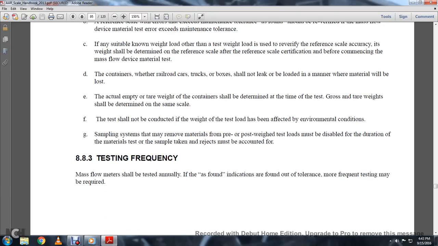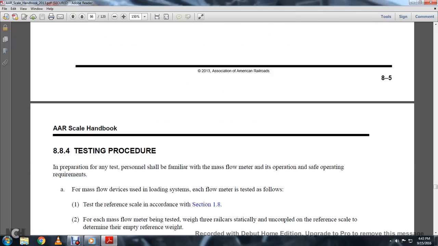8.3 Testing frequency. Mass flow meters shall be tested annually. If indications are found to be out of tolerance, more frequent testing may be required.